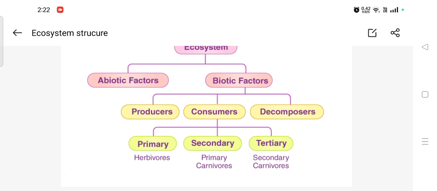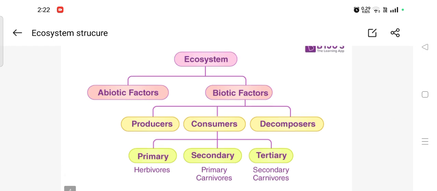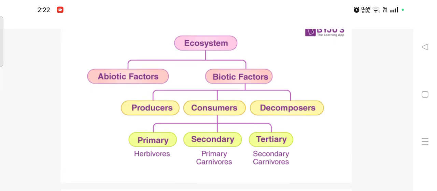Producers are the organisms which carry out photosynthesis in an ecosystem. Examples are green algae, plants, and some green bacteria, blue-green bacteria. The next one is the consumer. Consumers are organisms which eat or devour other organisms. All animals are consumers. Consumers are divided into primary, secondary, and tertiary. Primary consumers eat only plants, algae, and bacteria, so they are known as primary consumers or herbivores.